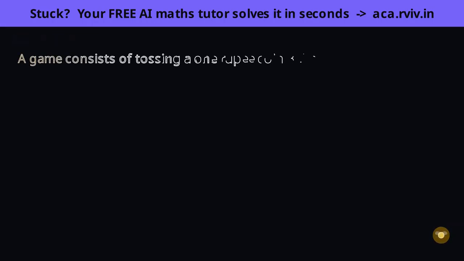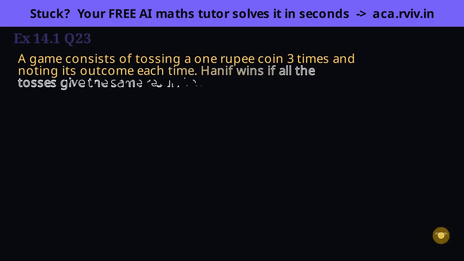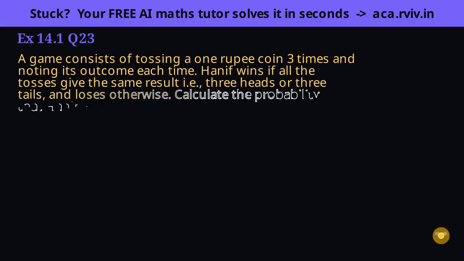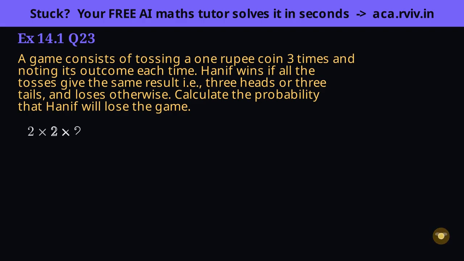The smart move: find the 2 winning outcomes first, then complement for the 6 losses. Each toss has 2 outcomes, and 3 tosses multiply. 2 times 2 times 2 is 8 equally likely results, from HHH all the way to TTT. That's our sample space.